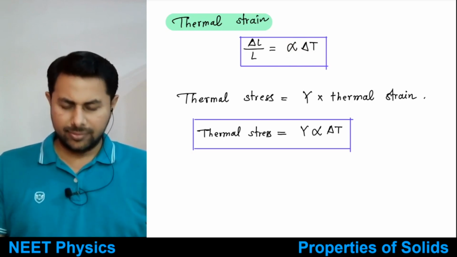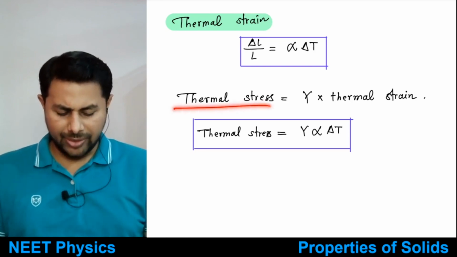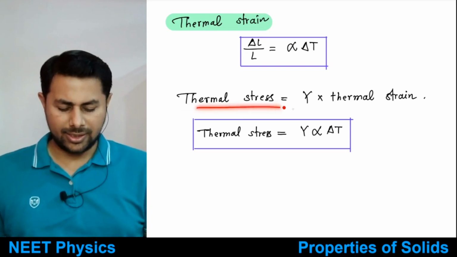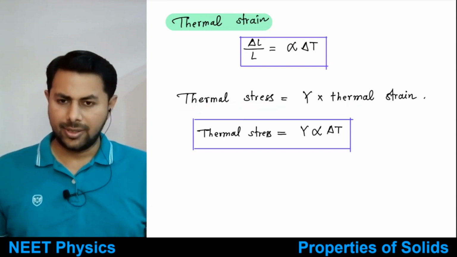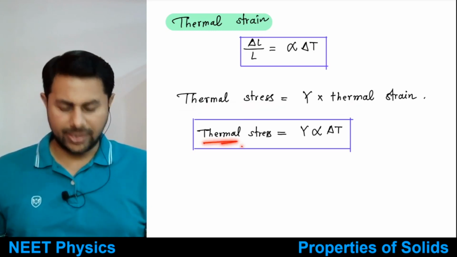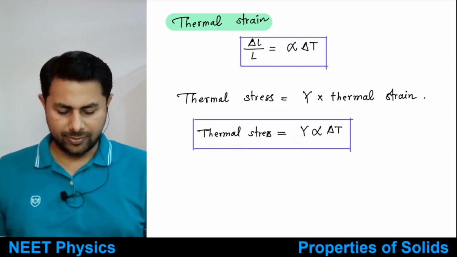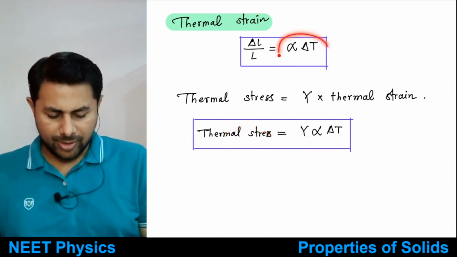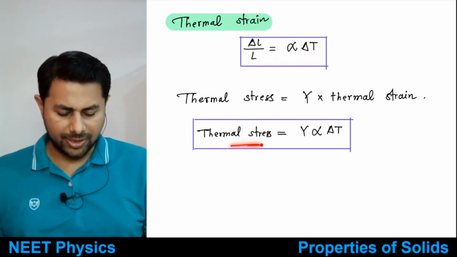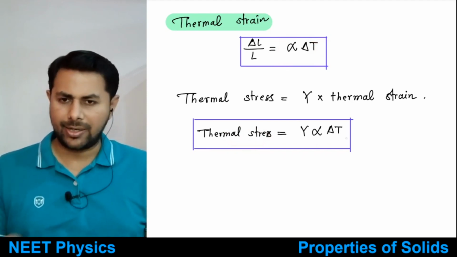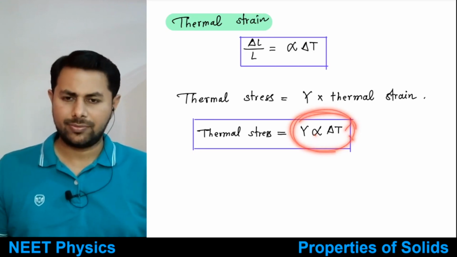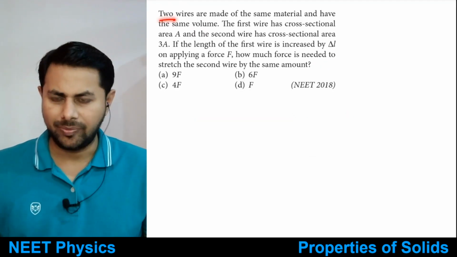And then we know that stress is equal to Y multiplied by strain. Therefore the thermal stress can be written as Y multiplied by alpha delta T. Thermal stress is just Y multiplied by thermal strain, and thermal strain is alpha delta T. So thermal stress can be written as Y alpha delta T. This thing is clear, everyone? So let us see the next problem.